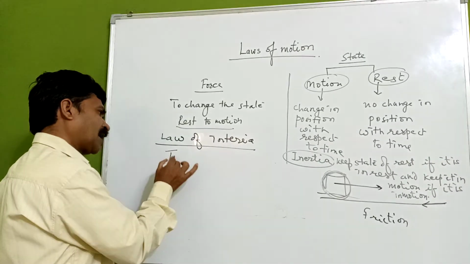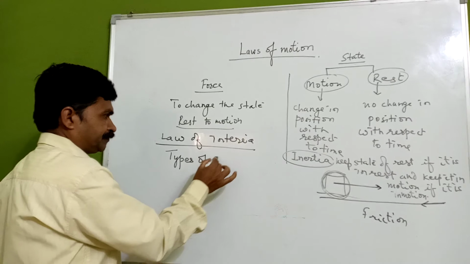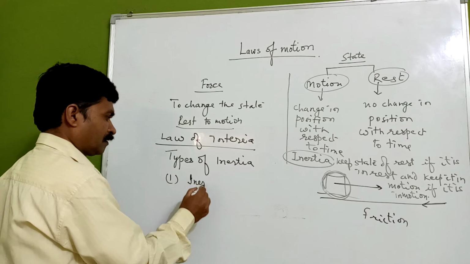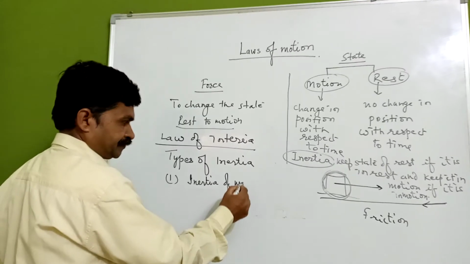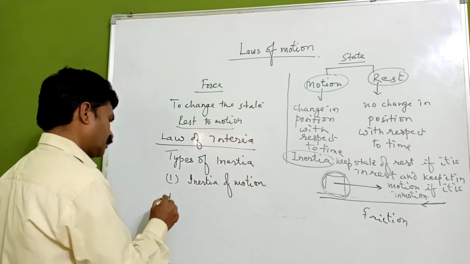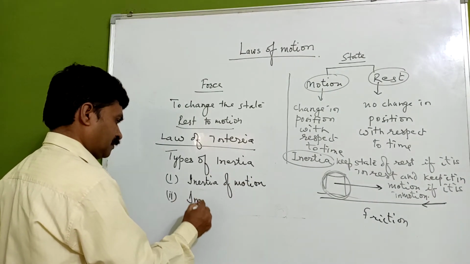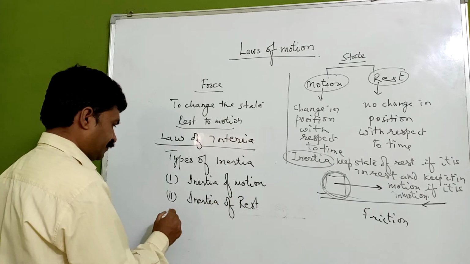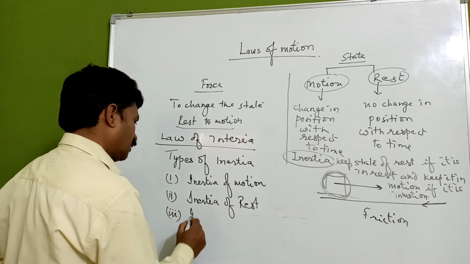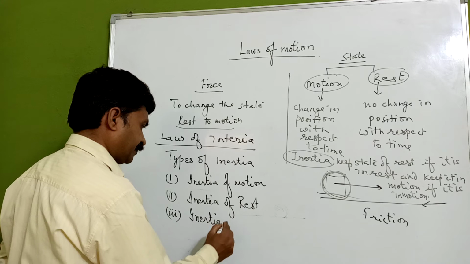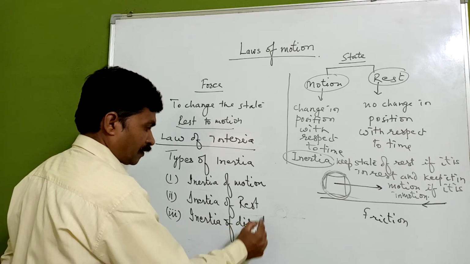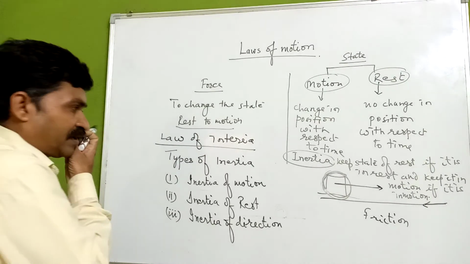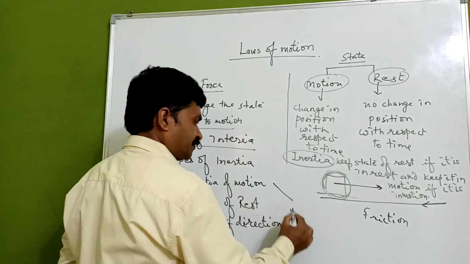After that, if we go with the types of inertia, there are three types of inertia: first, inertia of motion; second, inertia of rest; third, inertia of direction.